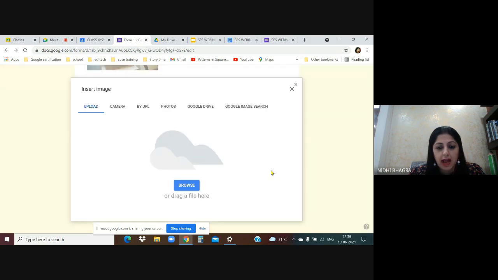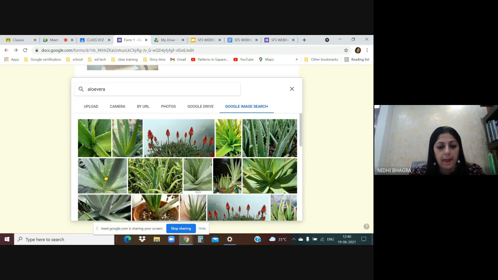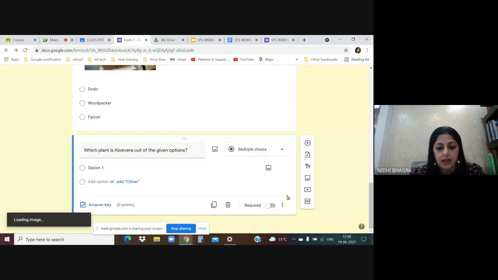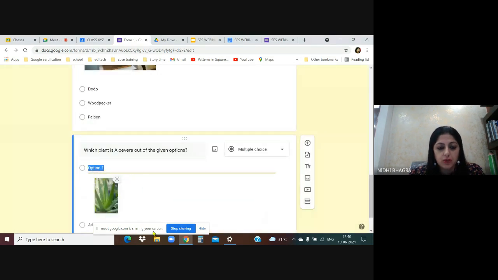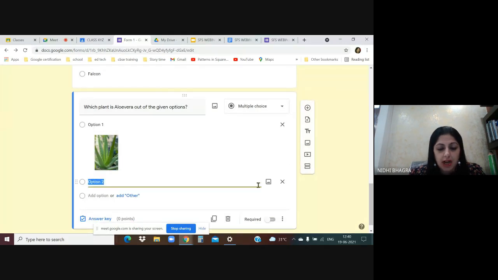So as I click on add image, I'll go to Google image search. I'll search for aloe vera. Let's say this one. This is my first option. So students will see the first option, this one. Then second is add option. As I click on this, option 2, again in front of option 2, there is an icon, add image.